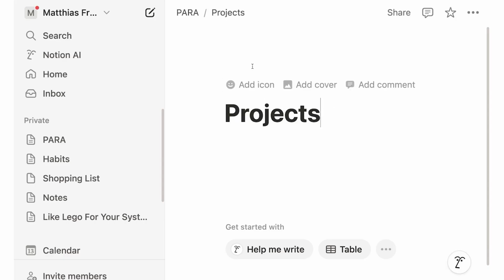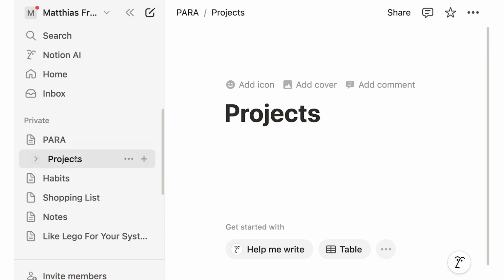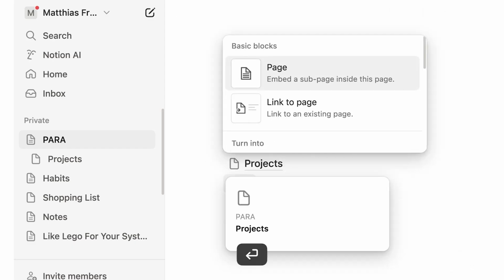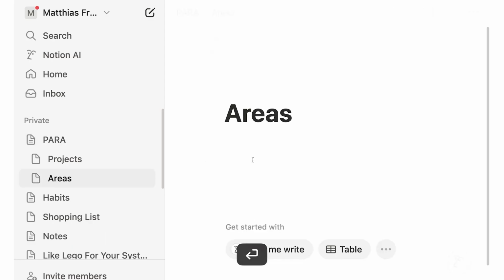And what you see now, if you move here, you see these breadcrumbs at the top and it tells you, well, projects lives inside Para. And if I here on the sidebar also look at my Para page, if I open this toggle, I see there's a page inside. And this now already looks like a folder structure. So I can go back to my main page and I can type slash page again. And I can call this areas. And we see I have now under my top level page, two subpages nested.